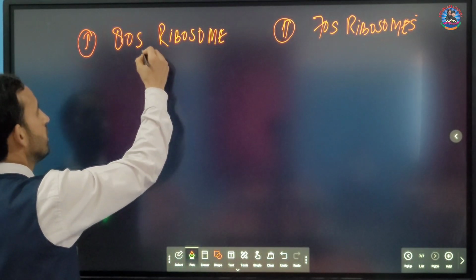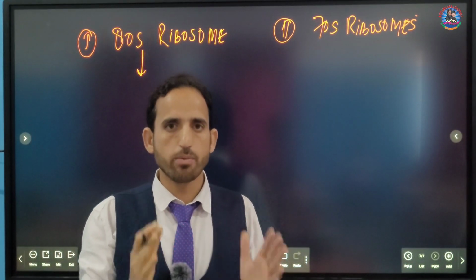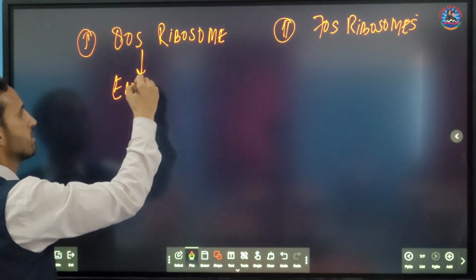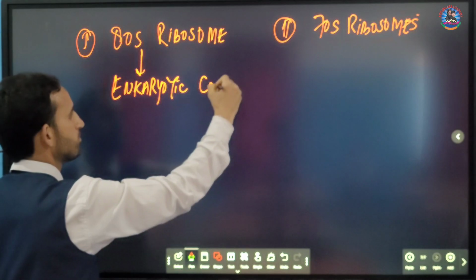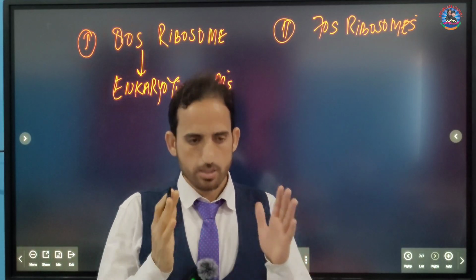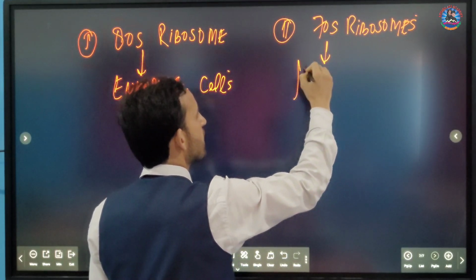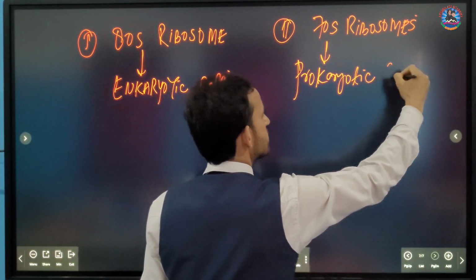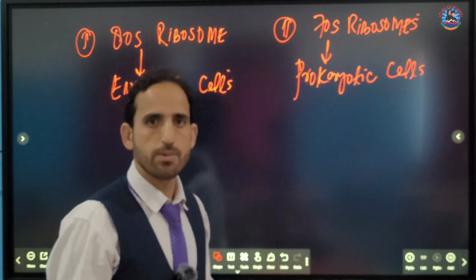Look towards the board. 80S ribosomes are the specialized ribosomes which are found in the cytoplasm of eukaryotic cells. Whereas 70S ribosomes are the ribosomes which are found in prokaryotic cells, as well as in both mitochondria and plastids.